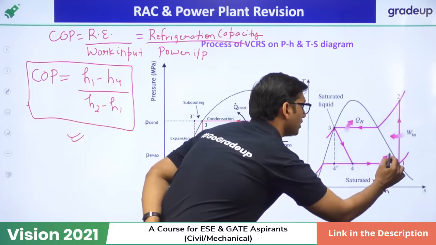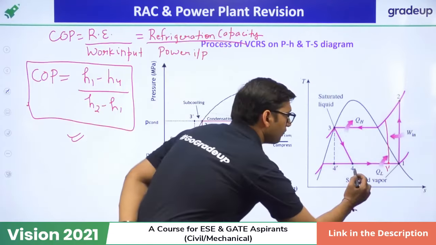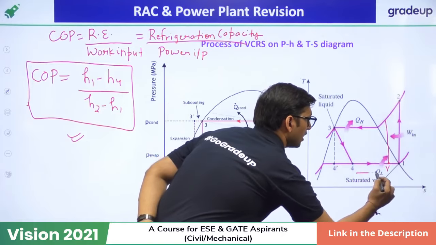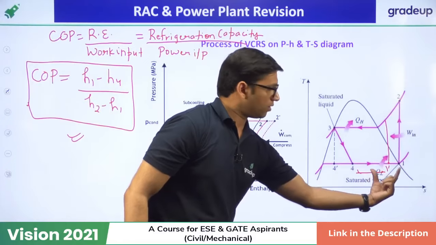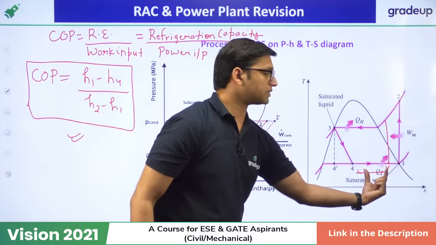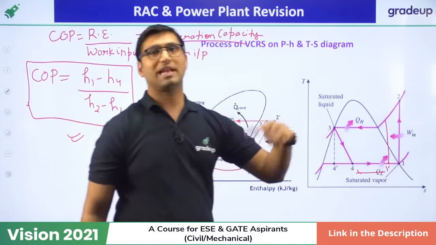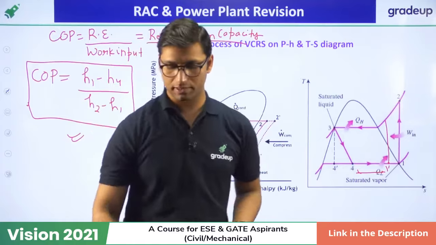If you compress from this point, the refrigeration effect will decrease. Refrigeration effect is this much now, whereas initially for dry compression it was this refrigeration effect. Due to wet compression, the refrigeration effect has decreased. So that is why we should always have dry compression as compared to wet compression.